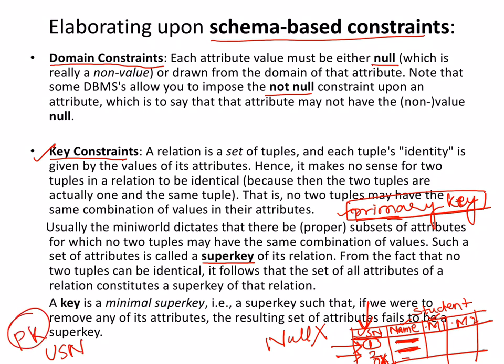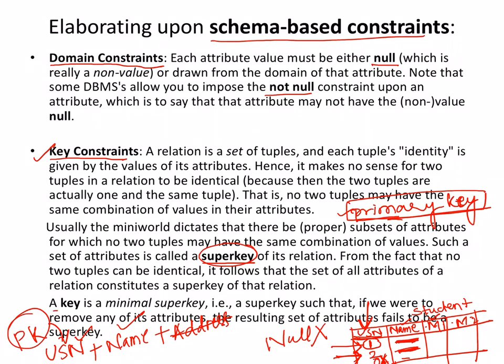Along with it I might take name, or maybe I might even add address, or I might not add address and just take USN and name. That is also possible. That is nothing but a super key: the primary key along with other attributes. And the purpose is the same, that we are again able to uniquely identify one particular row.